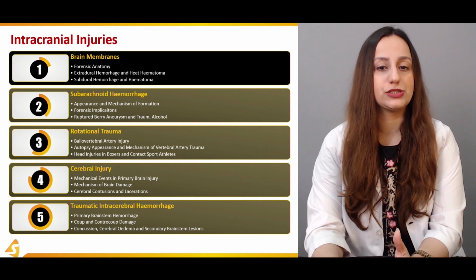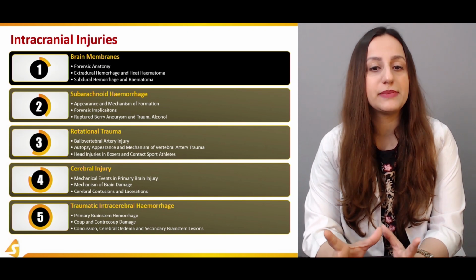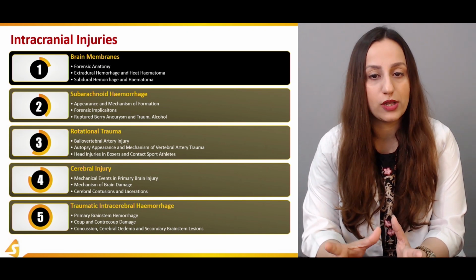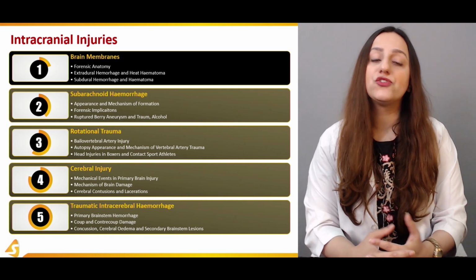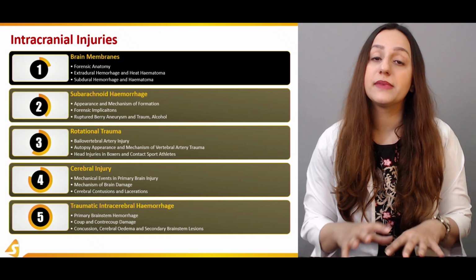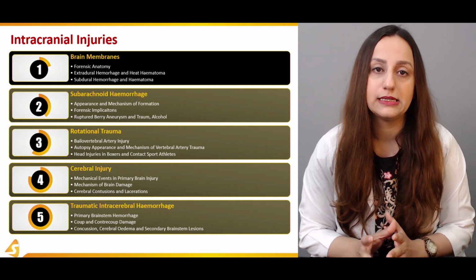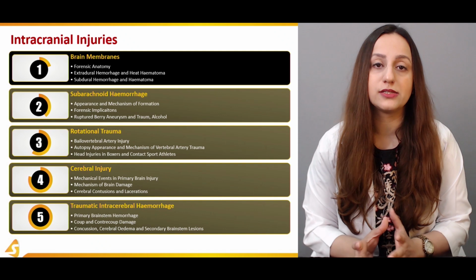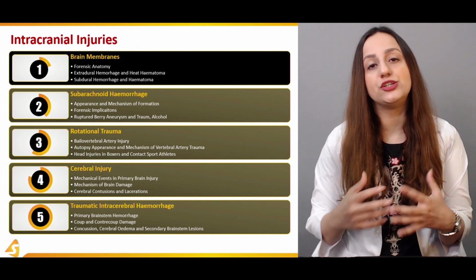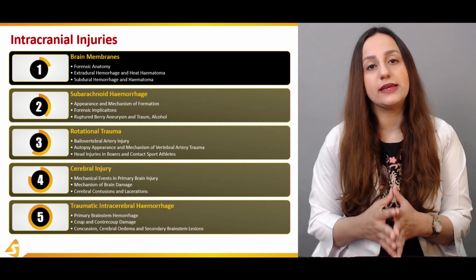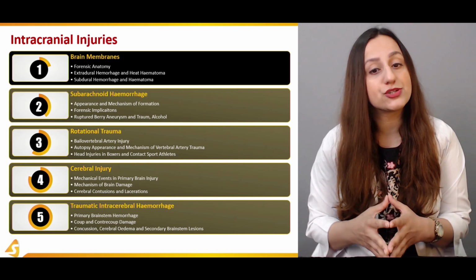So in this lecture, in this section, we'll be dealing, first of all, with the forensic anatomy. As I've already told you, there are basically three layers that are covering the brain and protecting it. That is a physiological thing that God has given, and it's the pia, the arachnoid, and the dura collectively that is providing the protection to the brain structures.